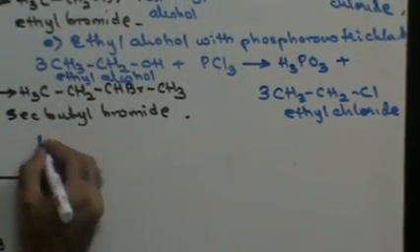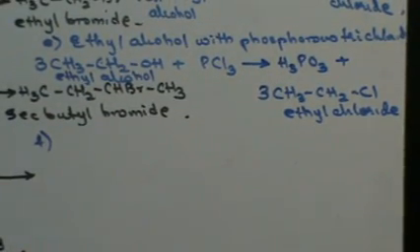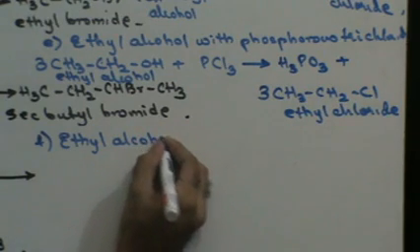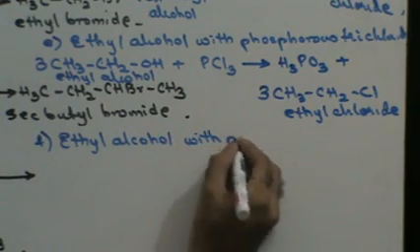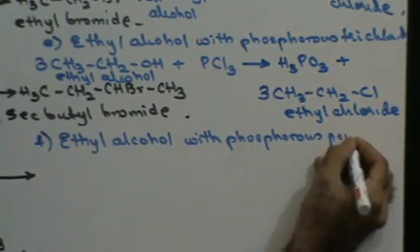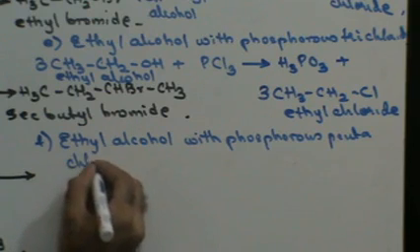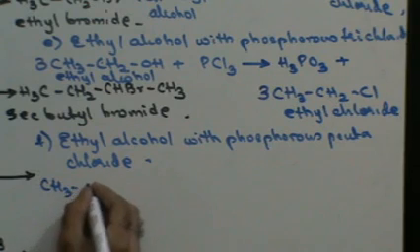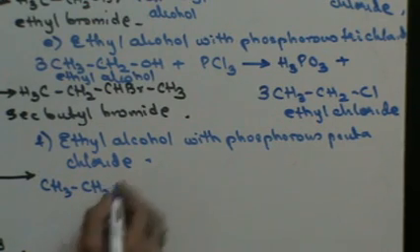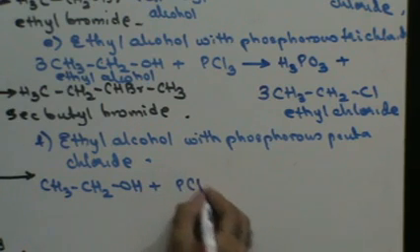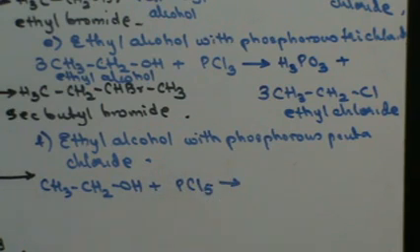Next, let's see what happens if, instead of trichloride, ethyl alcohol reacts with phosphorus pentachloride. Ethyl, CH3CH2OH, reacts with phosphorus pentachloride, PCl5.